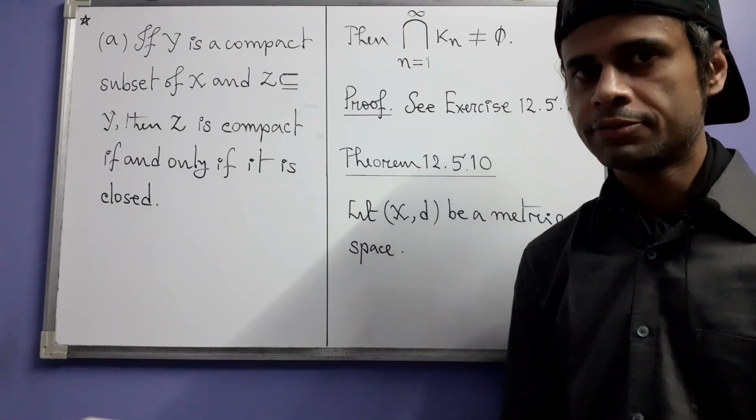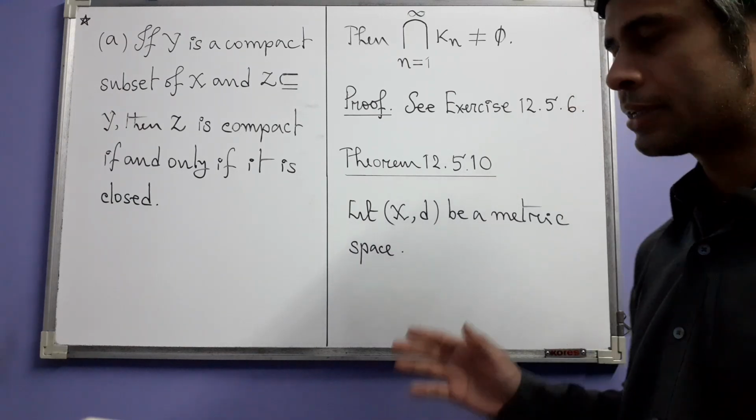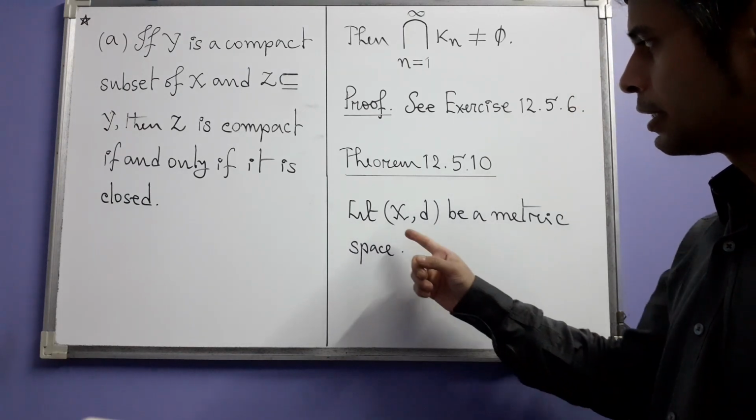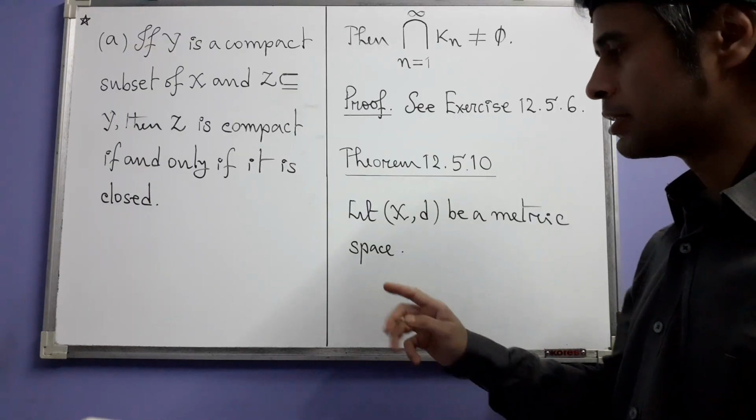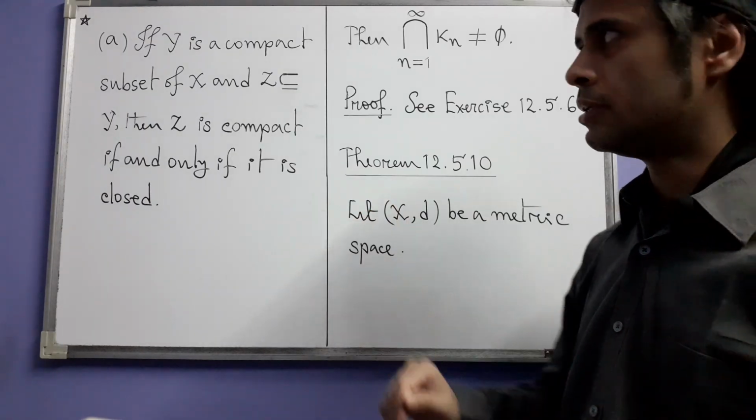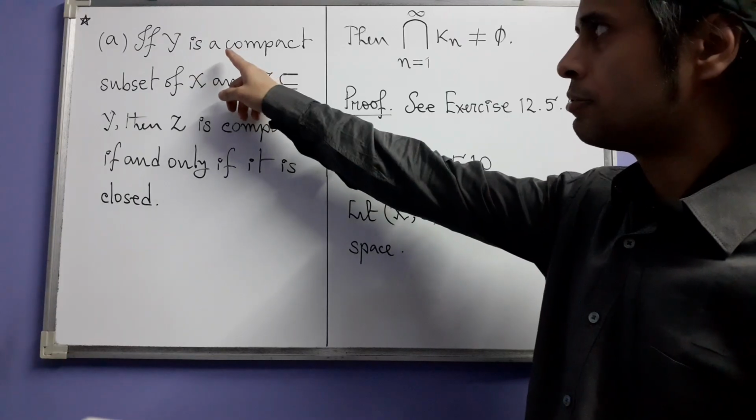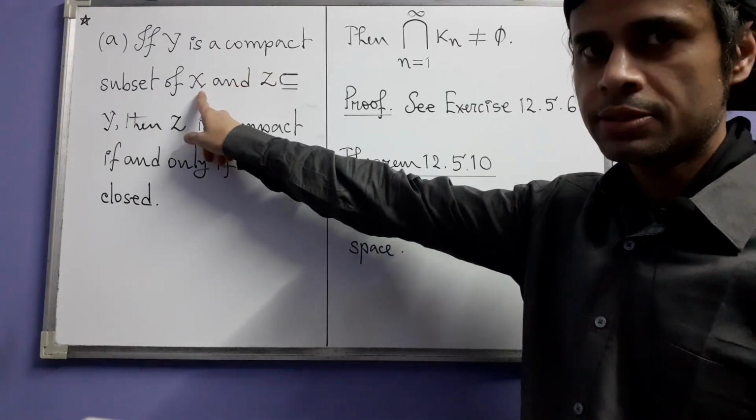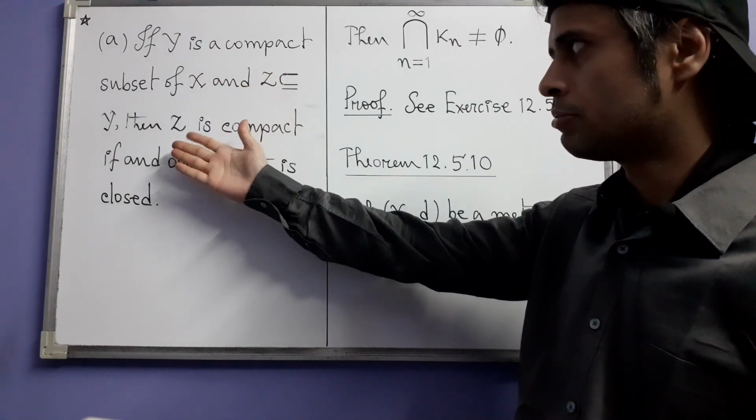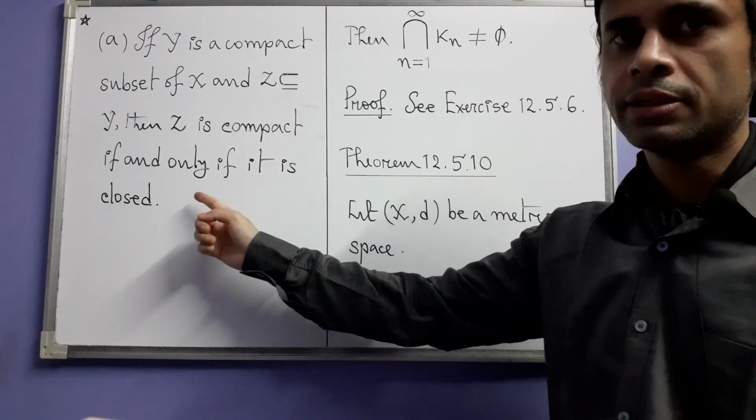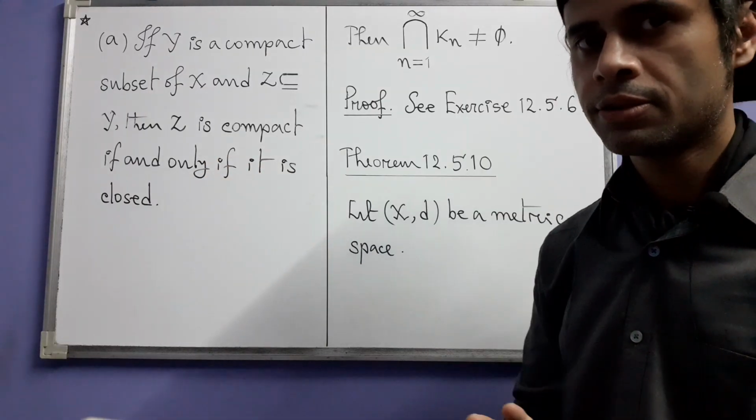And finally we have Theorem 12.5.10. This is the last result of this section. Again, let (X, d) be a metric space. There are three parts. This is part A. Part A states that if Y is a compact subset of X and Z is some subset of Y, then Z is compact if and only if Z is closed.